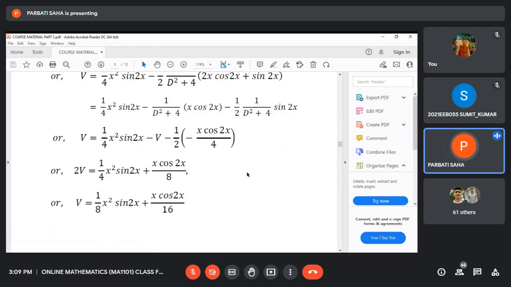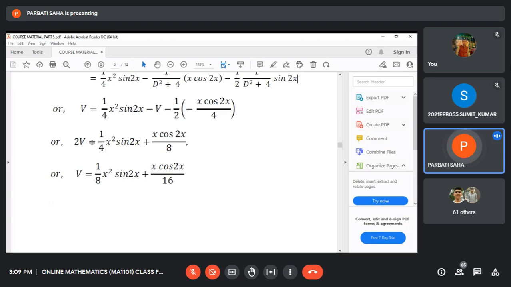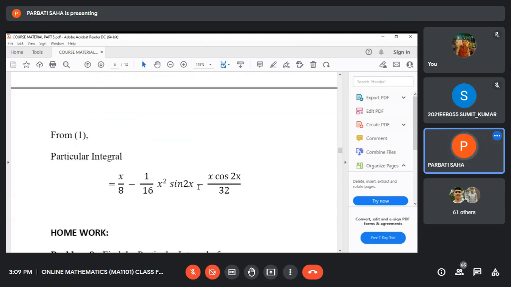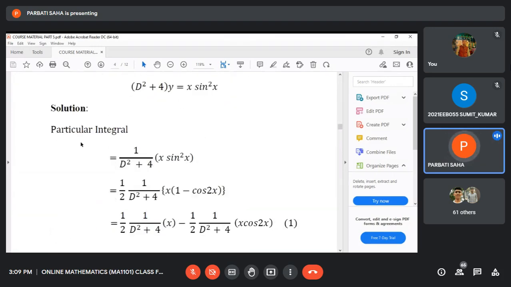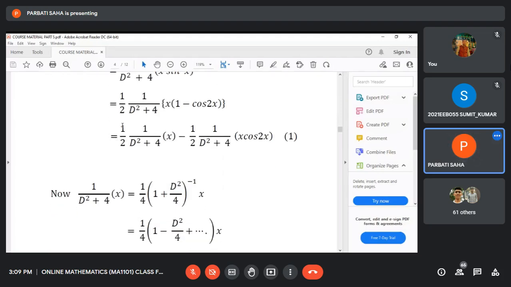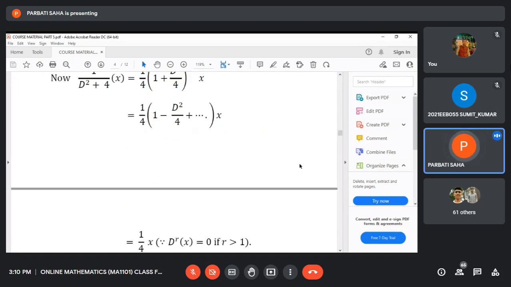Okay. Now you see, minus V should be taken on the left and it becomes 2V. And other terms remain unchanged. Just to simplify this, V becomes this. And the particular integral is actually, you see, this. We have obtained it from, just you calculate, that means the values should be substituted in one. Already we have computed this. Now we have computed this, put these values in one to obtain the particular integral.